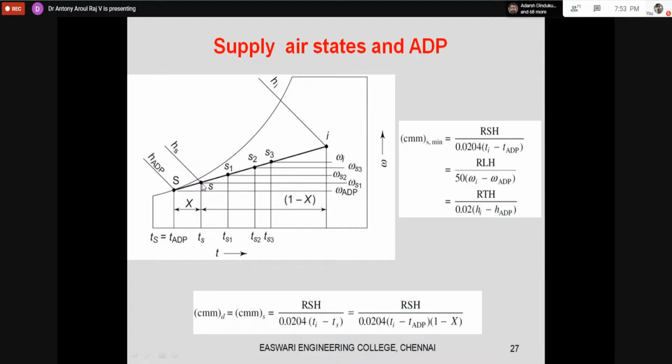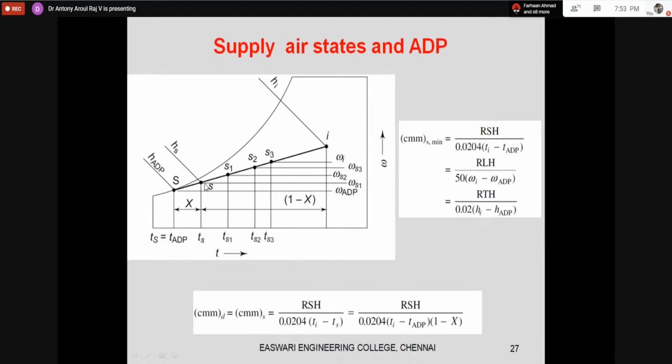So if you are moving to this point, what will happen? The amount of mass of air circulated will be more, and if I'm moving here, still it will be more. It's very simple: if delta T is smaller, the mass or the volume of air circulated will be increasing. That is what we have to understand from this discussion. So this is CMM minimum.